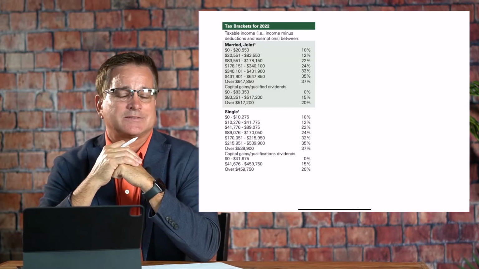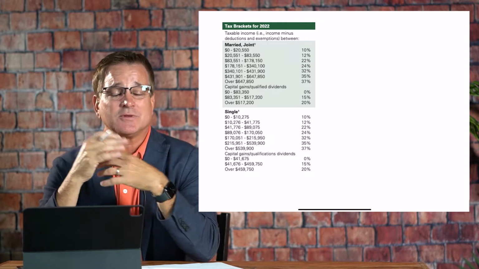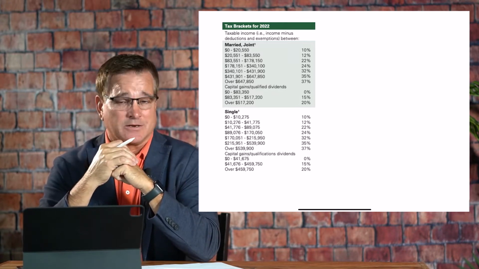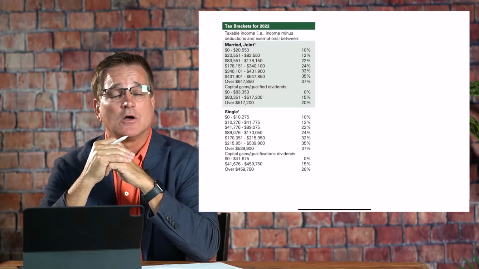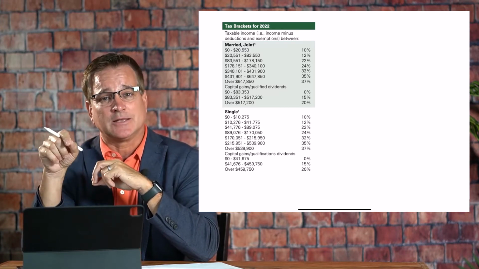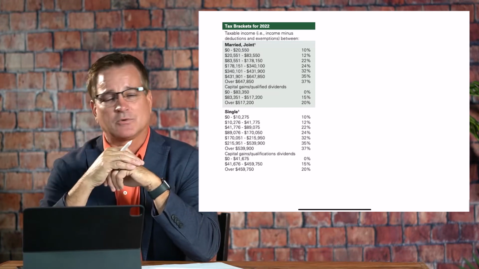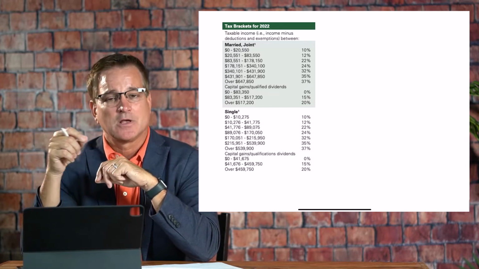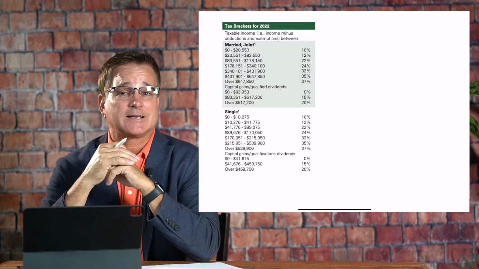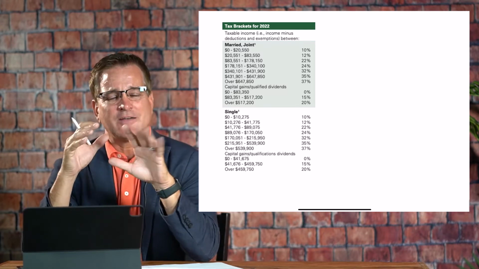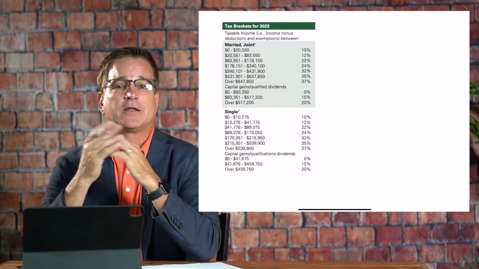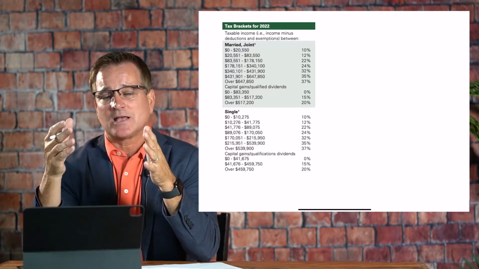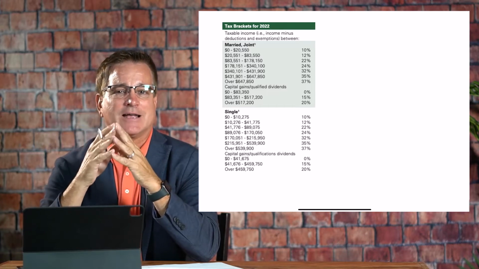Okay, on our whiteboard presentation today, the first thing I just want to talk about is the different filing statuses that we can file as an individual. There's really 5 different statuses. One is single, so if you're single, of course you're going to file single. Another one is married filing jointly. We also have another one if you're a married couple. It's called married filing separately. We also have head of household filing status and qualifying widower. So there's 5 different statuses to file depending on your personal circumstance. On today's episode, we're going to focus on married filing jointly.